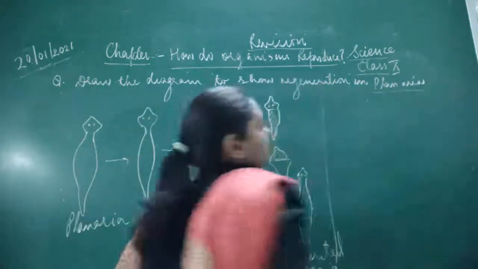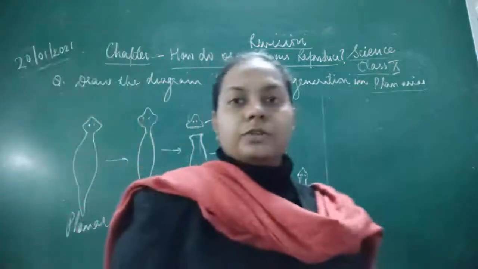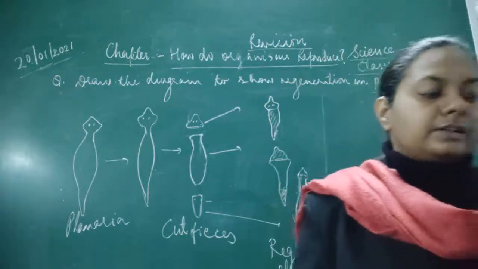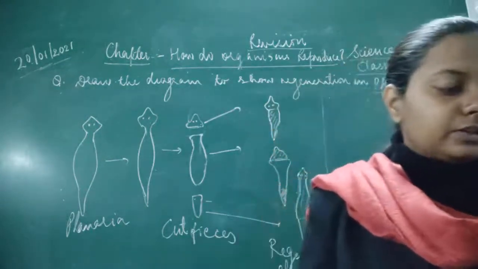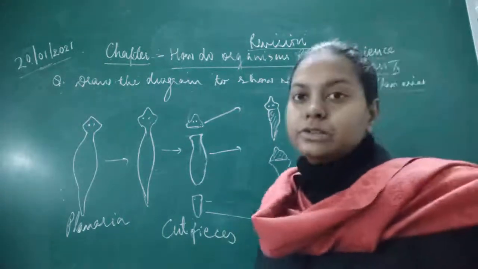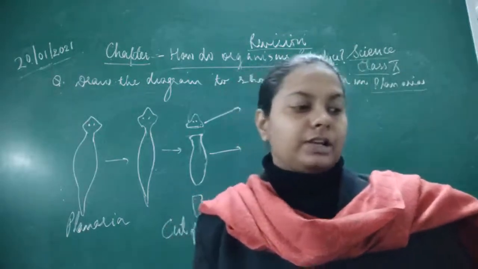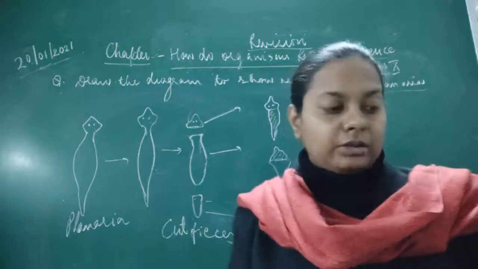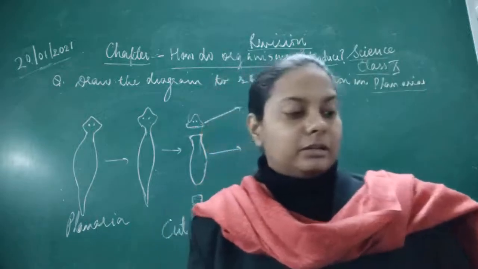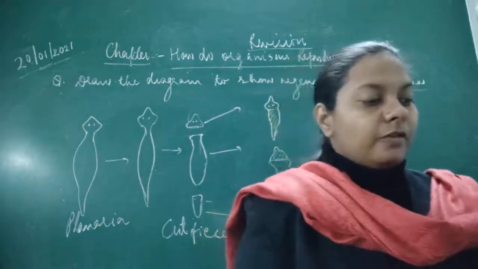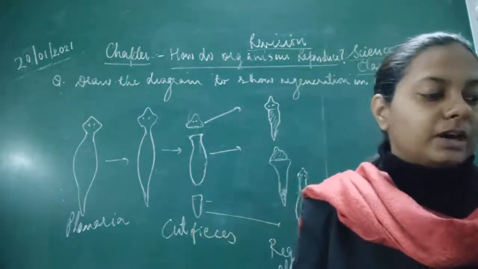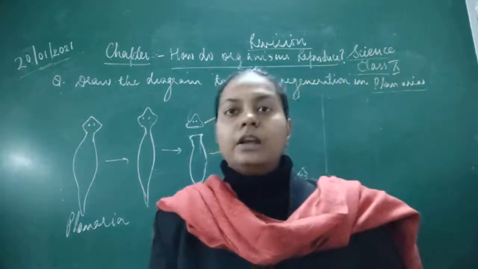Okay. Then next, what can be the answer for this question? More answers are to be written. You have to write down what is the meaning of the word regeneration and how it is taking place in planaria. And you have to write down the animals, like Hydra, in which regeneration can happen to some extent, and some sponges in which regeneration takes place. Okay, so here regeneration is the ability of the organisms, it is a development of the organisms from the parts of the body. Small cuts or broken parts of the individuals will grow and regenerate into a separate new individual.